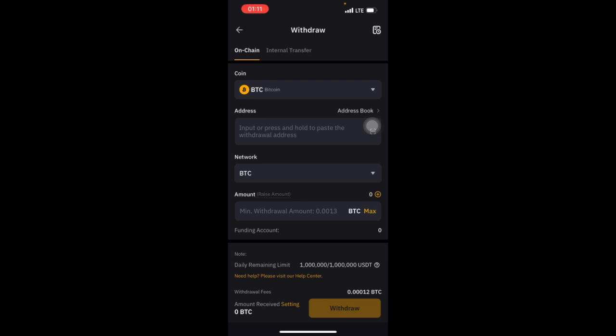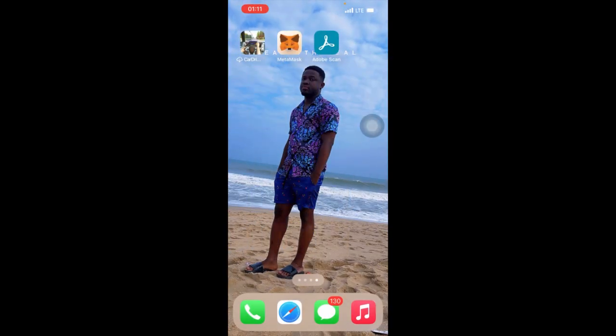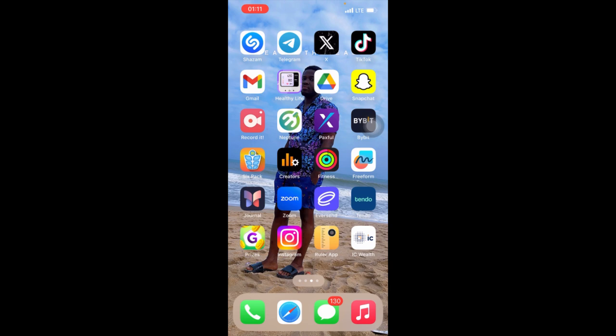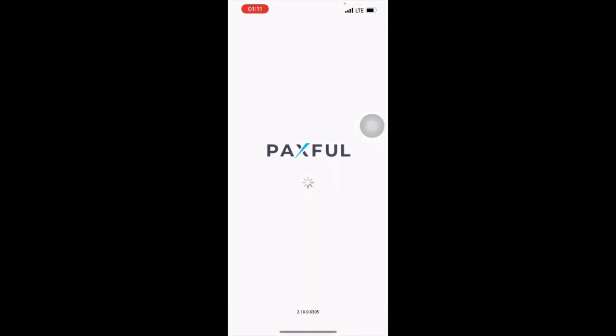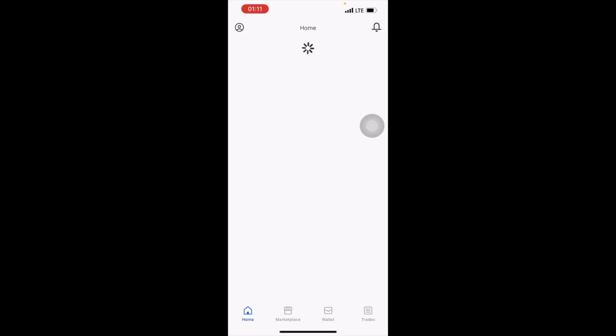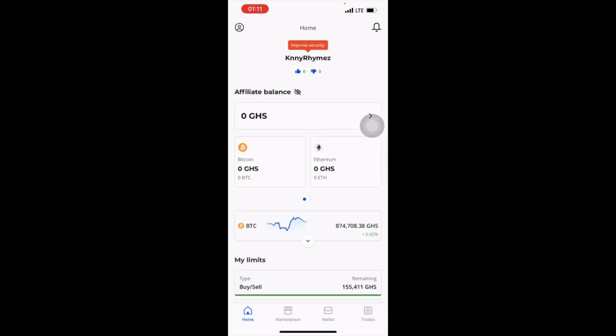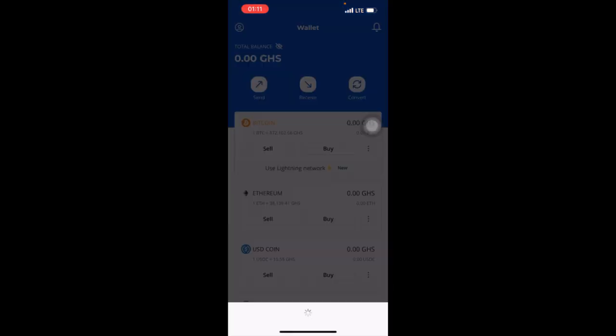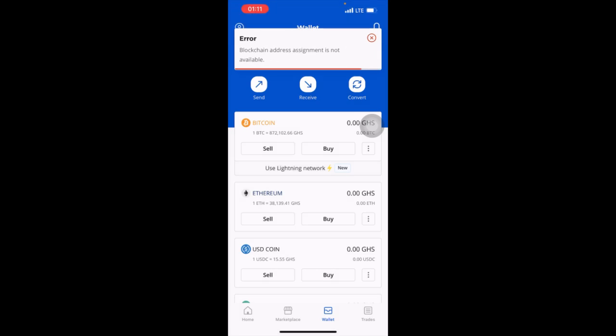Before you can do it, you have to go to your Paxful account. Then you go to your wallet. Then you go to Receive BTC. So it means that I'm receiving BTC.